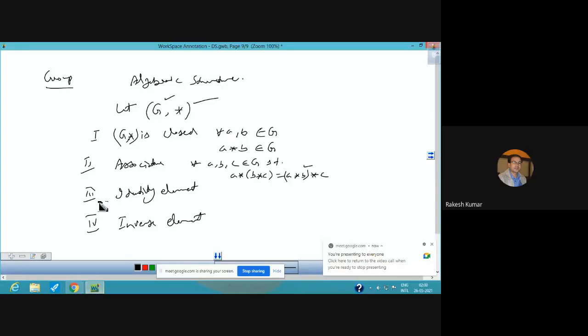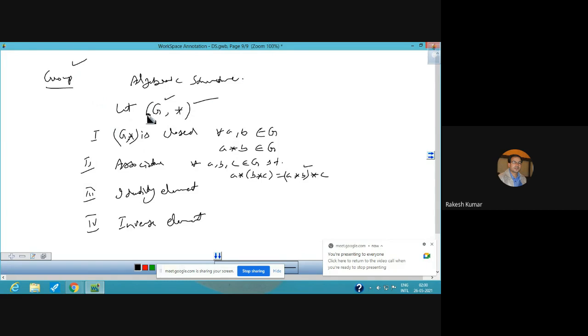So we were discussing about a group. For understanding the meaning of group, let us understand what is the meaning of algebraic structure. So let G be a non-empty set and star be a binary operation. Then G together with the star is called an algebraic structure.